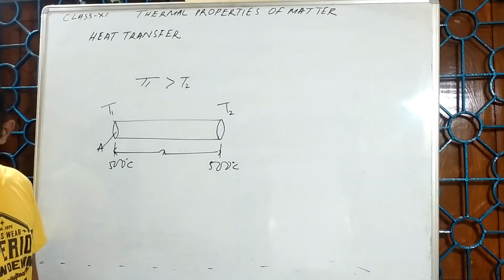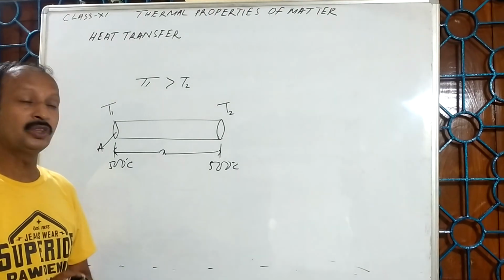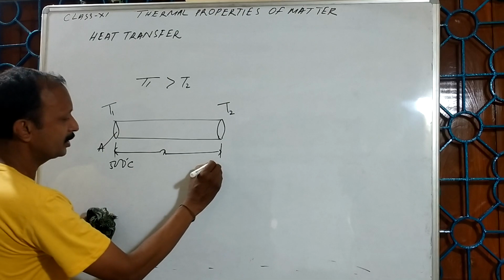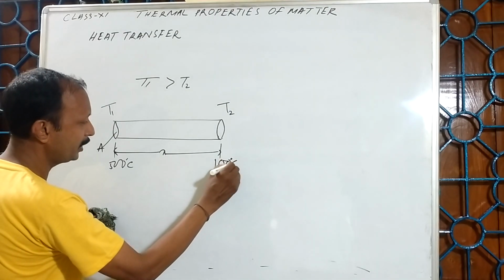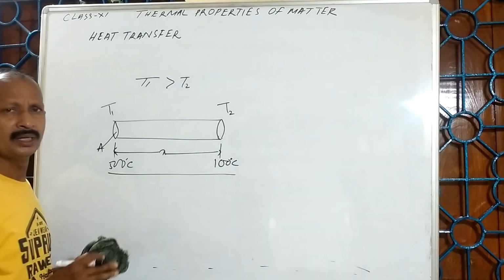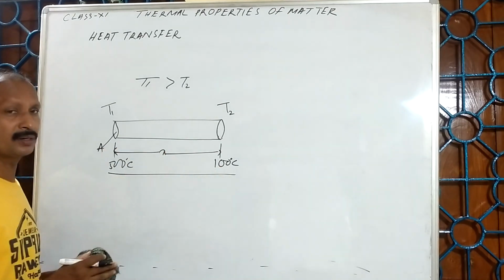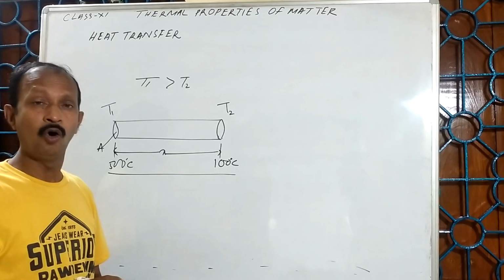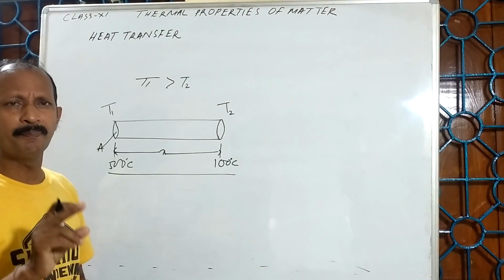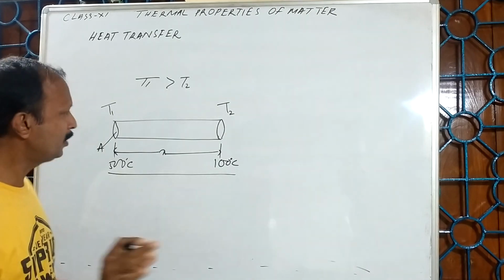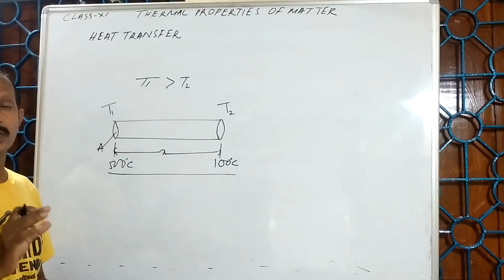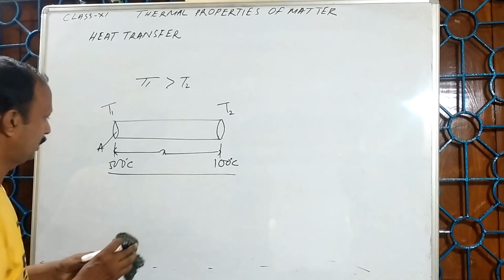So, heat energy transfer depends upon the difference in temperature. For example, this is 500 degrees Celsius, this is 100 degrees Celsius. There will be flow of heat from left to right. The more the difference, the faster will be the transfer of heat.